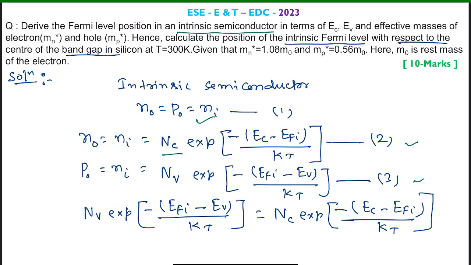Now we need to equate n0 and p0 from equation 1. So we can write Nv exponential of minus (EFi minus Ev) divided by kT equals Nc exponential of minus (Ec minus EFi) by kT.